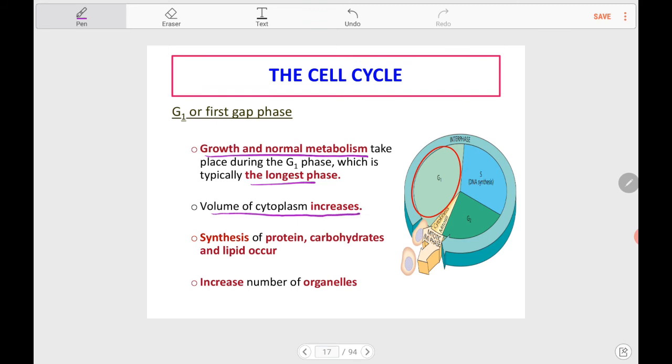Synthesis of protein, carbohydrates and lipid also takes place. This is another reason why the volume of the cytoplasm increases during G1 phase. There is also an increase in the number of organelles.